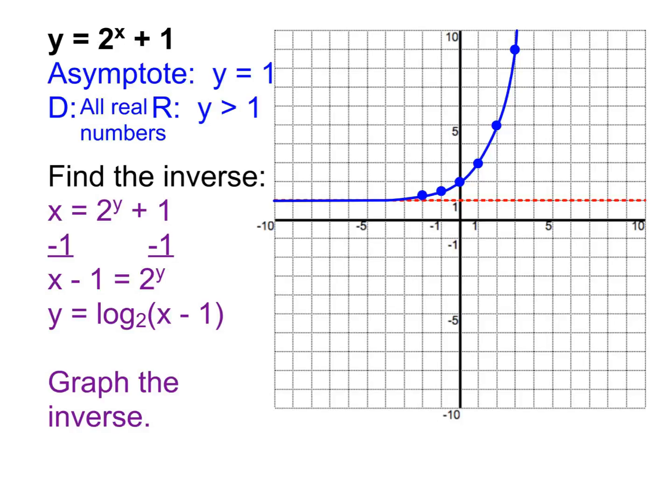So for instance, my original graph, I started by plotting the point 0, 2. Well, if I switch the x and y coordinates then, that gives me 2, 0. So that's going to be a point on this graph. I can do the same with every single other point there. So for instance, 1, 3 was the next point that I plotted. If I switch the x and y, 3, 1.